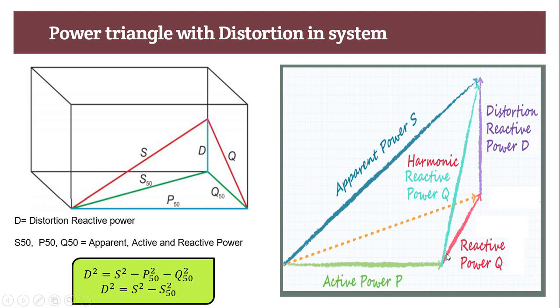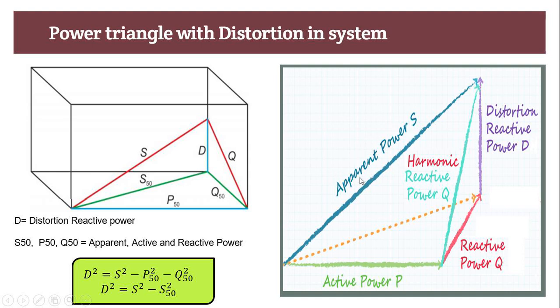Now I want to know how much apparent power is required to supply our system, because the need is increased, as there is one more component in our system, that is distortion reactive power. To fulfill this harmonic reactive power, our system has to give extra power.